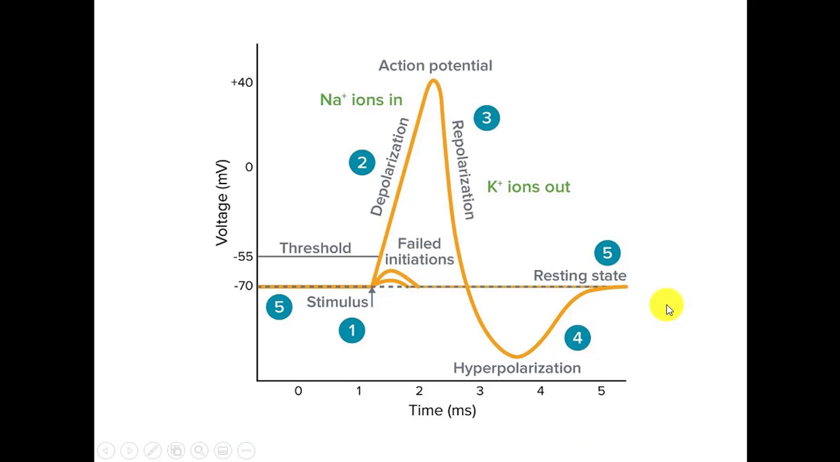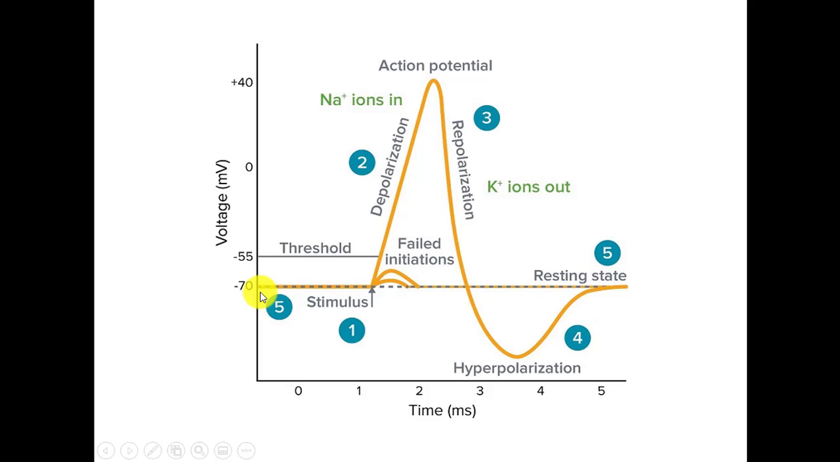So if I move to the next slide, we have this graph in which we can clearly see the different phases which are happening during the action potential. If we look at the left side, we can see the voltage, and the resting membrane potential, which is around minus 70 millivolts, is mentioned here, and it changes to plus 40 millivolts when the action potential is at its peak.